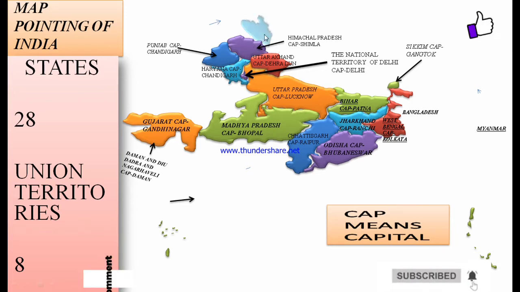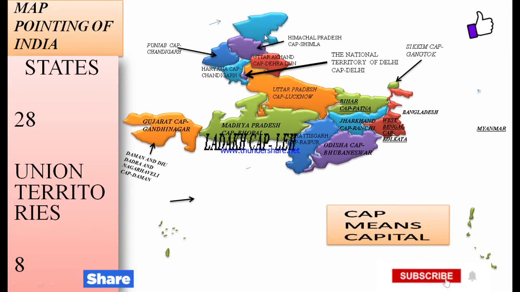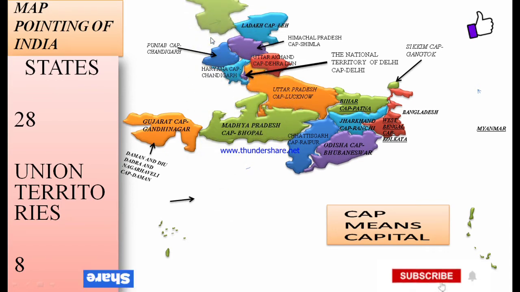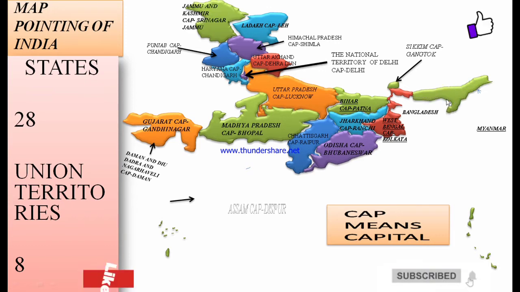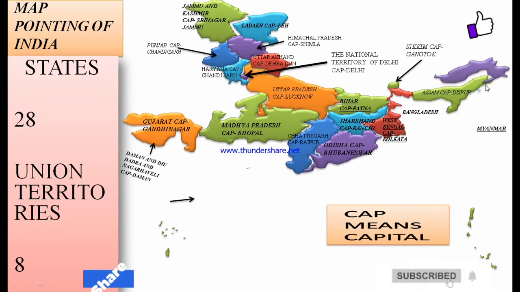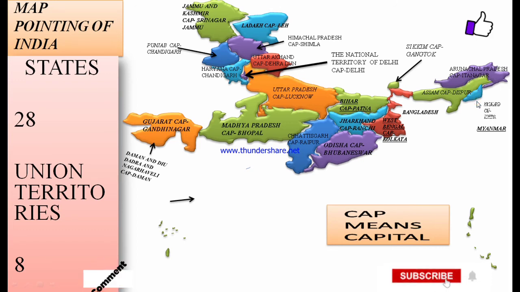This is Himachal Pradesh, capital Shimla. This is Ladakh, capital Leh. This is Jammu and Kashmir, capital Jammu and Srinagar. This is also a union territory. This is Assam, capital Dispur. This is Arunachal Pradesh, capital Itanagar. This is Nagaland, capital Kohima.